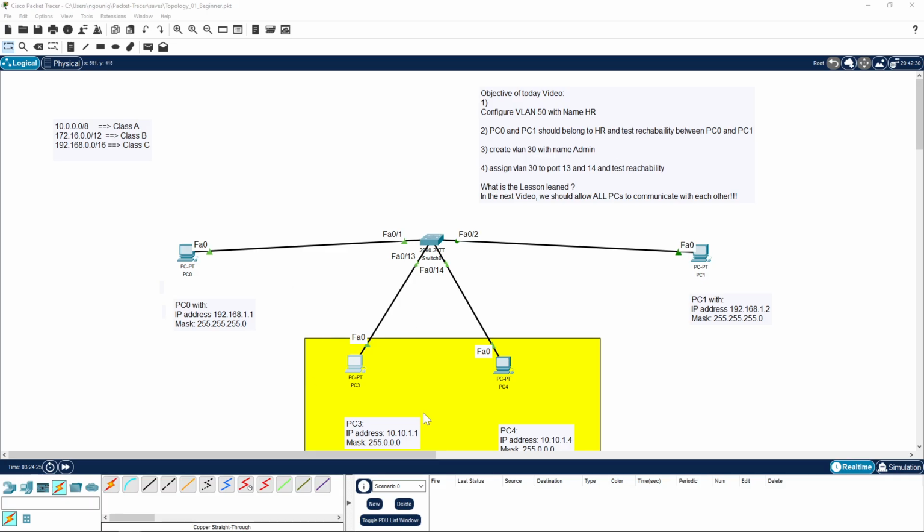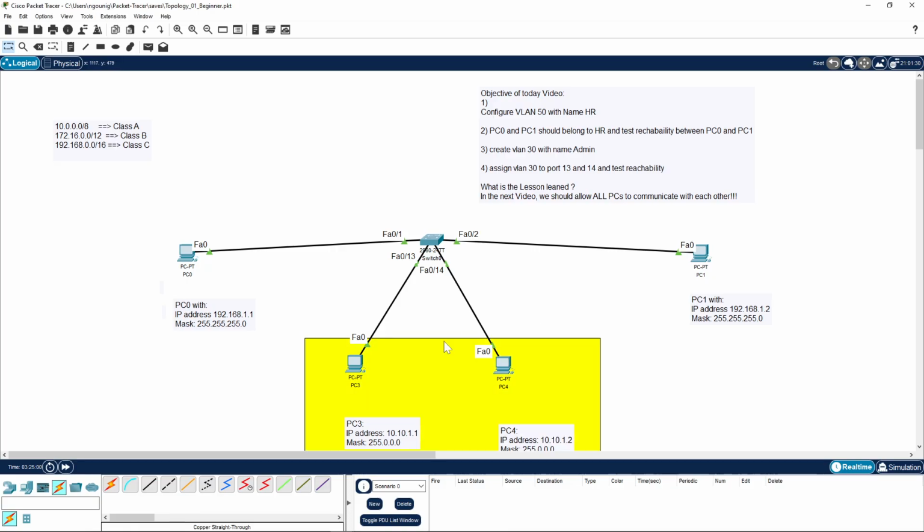Just in addition, we put PC3 and PC4. Everything is default. The switch is not configured. And PC0 has an IP address in the class C, 192.168.1.1, and PC1 is .2. And PC3 and 4 are in the class A, as you can see here, with IP addresses 10.10.1.1 and 10.10.1.2.